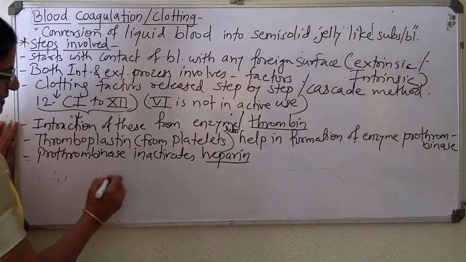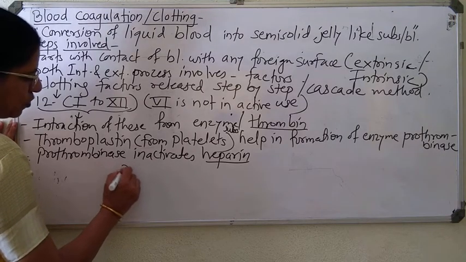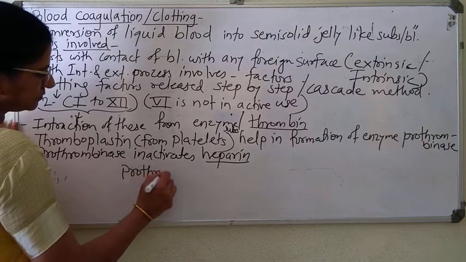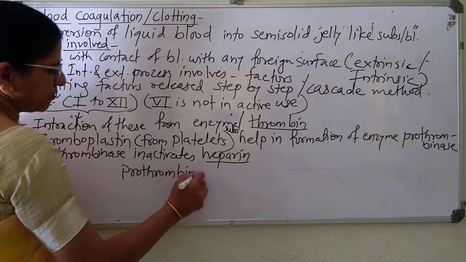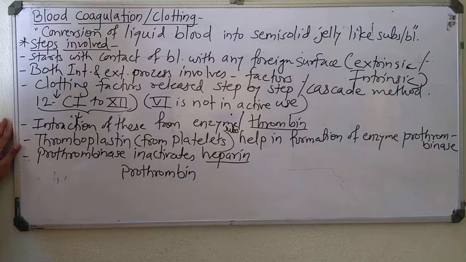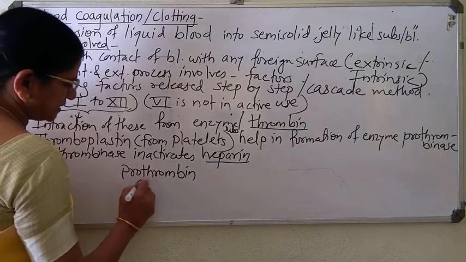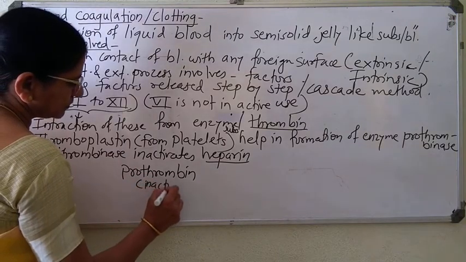So, first step is prothrombin. This is one of the components for blood coagulation present in our plasma. This is in inactive form.